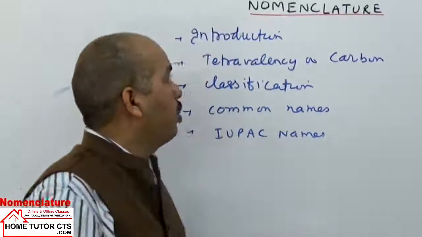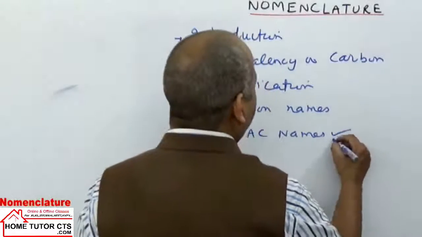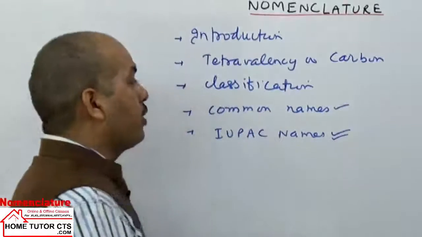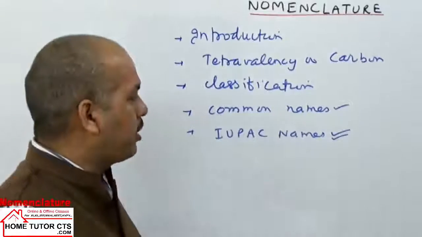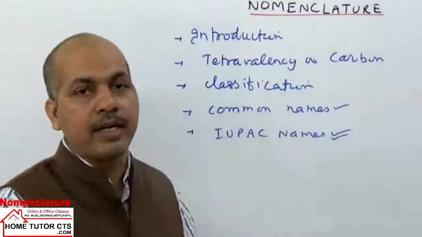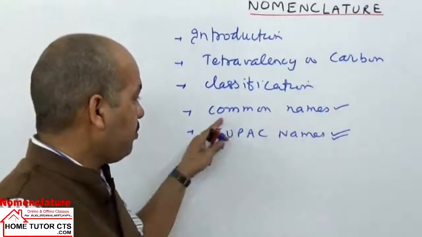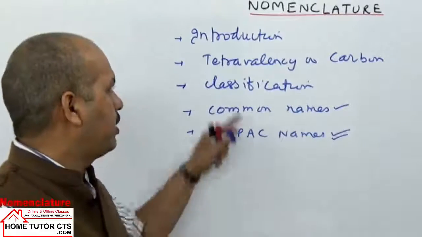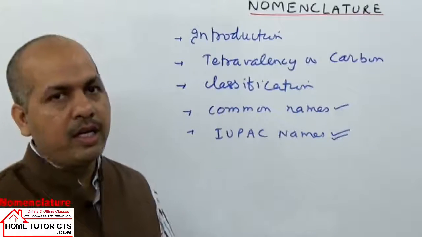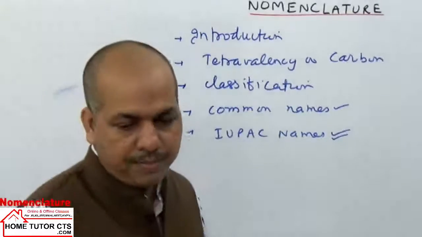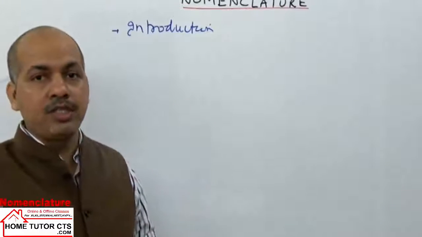In the given topic nomenclature, we will focus especially on IUPAC names, and some common names are also equally important because they are so common that they are also accepted in the compounds' IUPAC nomenclature. So the majority of this chapter deals with IUPAC nomenclature, but we will take an introduction of these other terms as well. Now to start, first we will introduce the organic compounds.